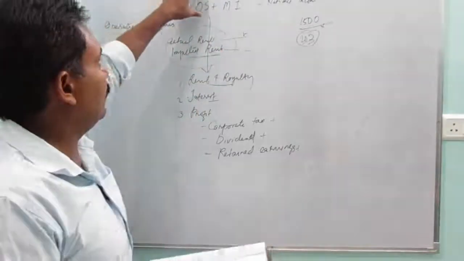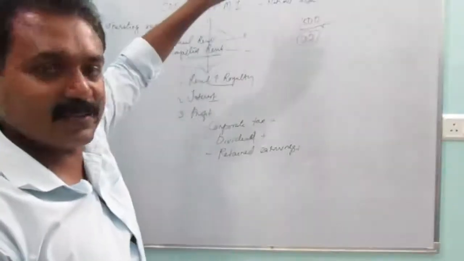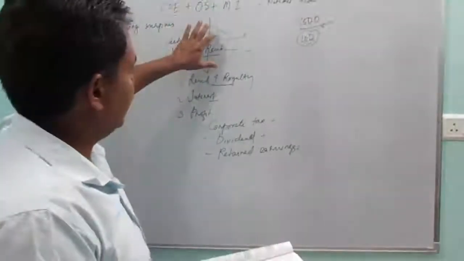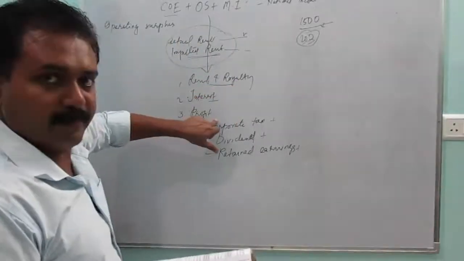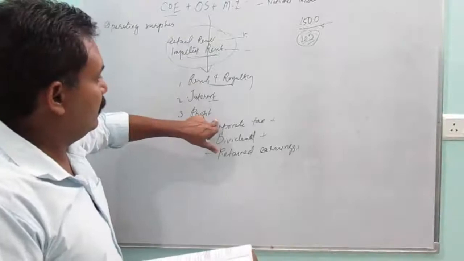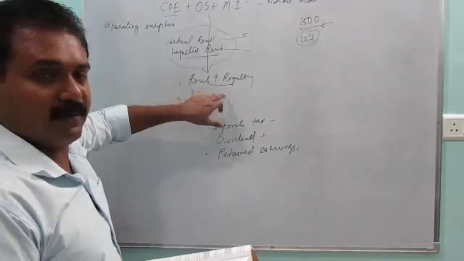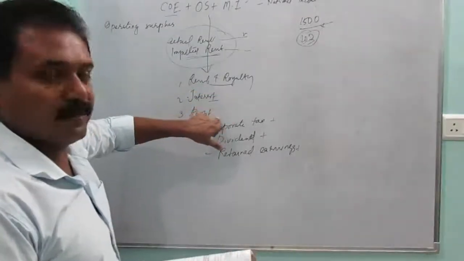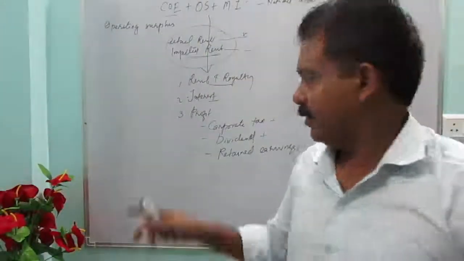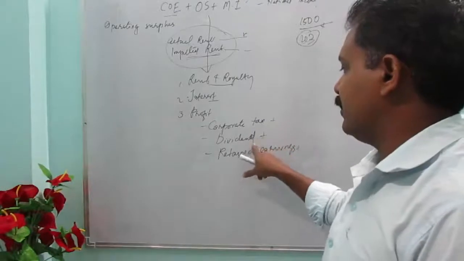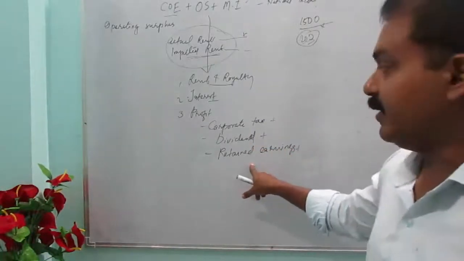Then the next one is OS, operating surplus. Operating surplus includes rent, royalty, interest, profit. And profit includes three things: corporate tax, dividend and retained earnings.